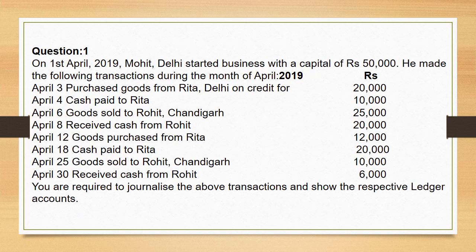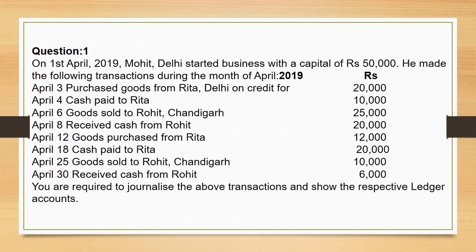Now, for better understanding of the topic, I am doing one practical problem. In the given problem, Mohit of Delhi started a business with a capital of rupees 50,000. He made the following transactions. He purchases goods from Rita of Delhi on credit for rupees 20,000, cash paid to Rita rupees 10,000, goods sold to Rohit of Chandigarh at rupees 25,000, received cash from Rohit rupees 20,000, goods purchased from Rita rupees 12,000, cash paid to Rita rupees 20,000, goods sold to Rohit of Chandigarh at rupees 10,000 and received cash from Rohit 6,000. You are required to prepare journal entries for the following transactions and show the respective ledger accounts.